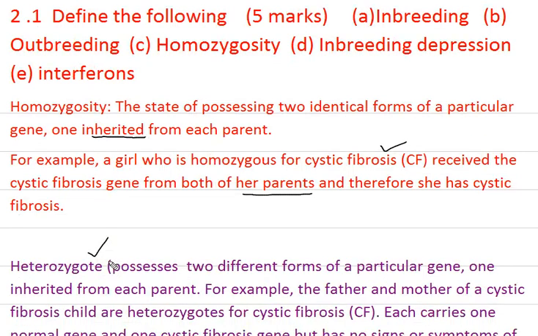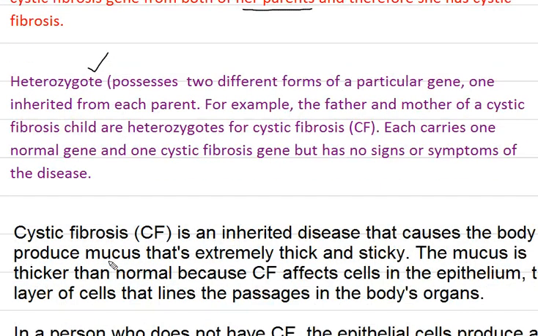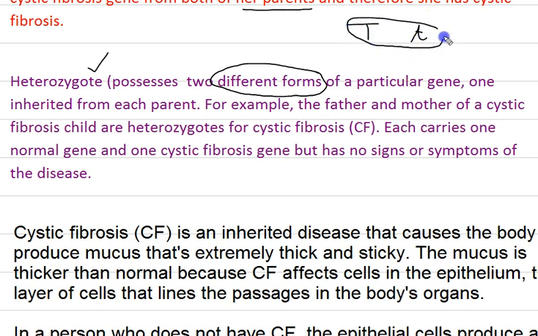So let us quickly go through heterozygous also before really taking this example. Heterozygotes have two different forms of a particular gene, one inherited from each parent. We have already studied genes. Well, in Mendel we studied factors. If you remember, factor T was for tallness and small t was for dwarfness. So genes always move in pairs. Factors Mendel called them, we call them genes now, and now we call them alleles, a better term.